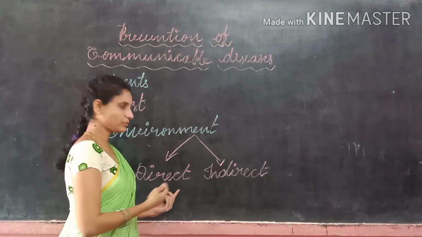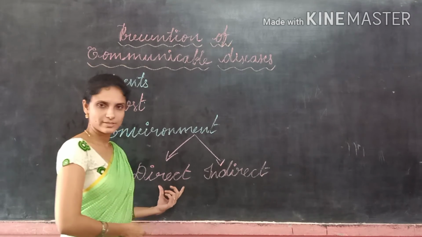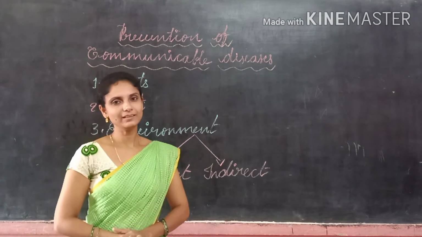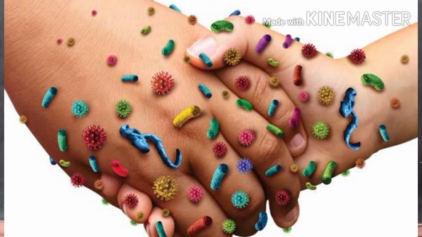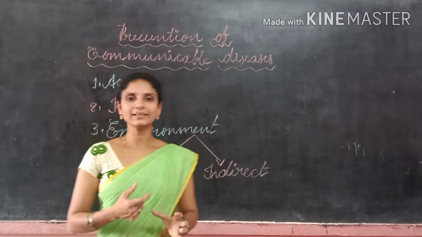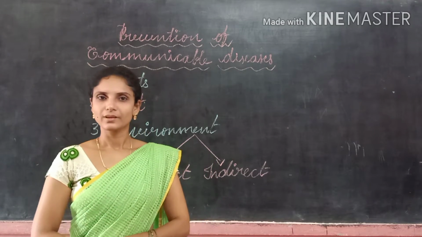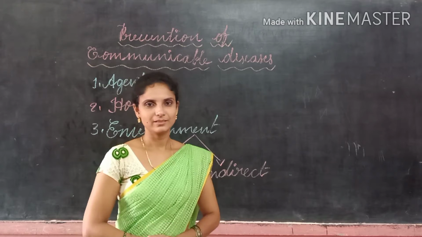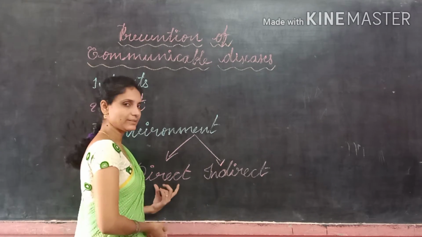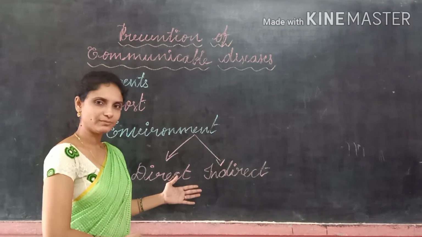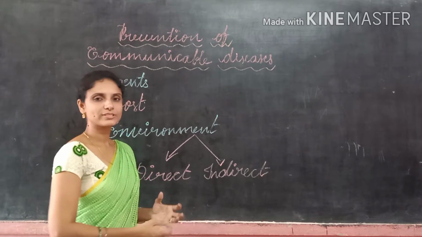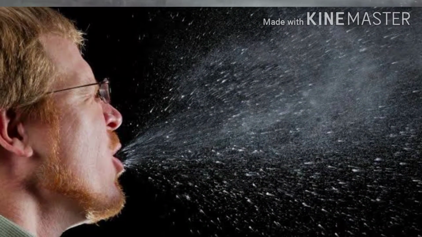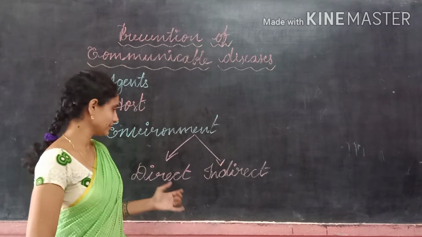So the direct method, direct spreading, includes coughing, sneezing and touching. If you touch the sick person, you may get the disease, and if you take in the air which contains the discharge of the sick person, you may get the disease. So the direct method includes touching. Through sneezing and coughing, the germs enter into the air from the sick person. If you inhale that air, you may get the disease.